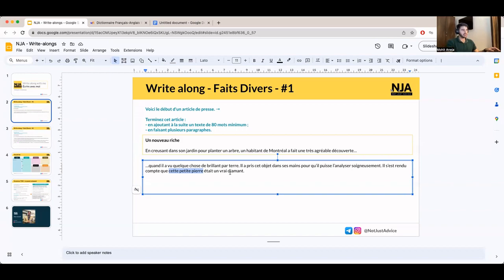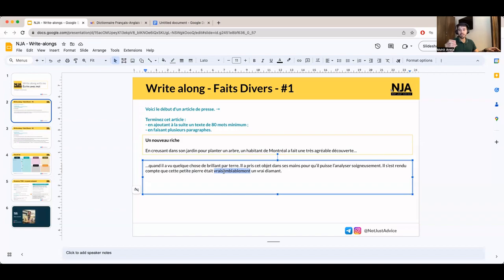But since he's not really sure, let's just add a possibility element to this. C'était vraisemblablement que cette petite pierre était vraisemblablement un vrai diamant.